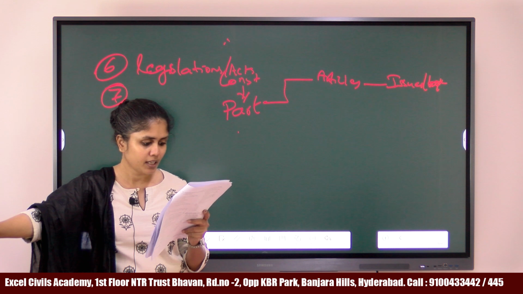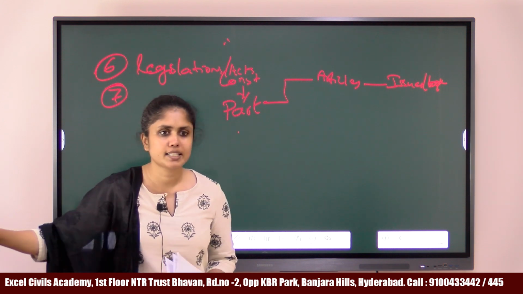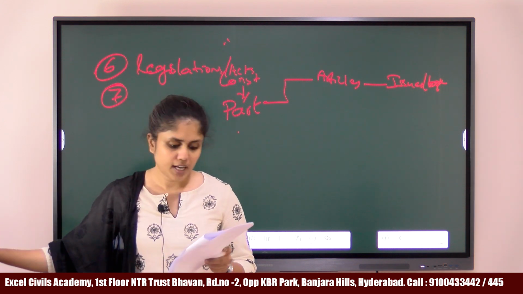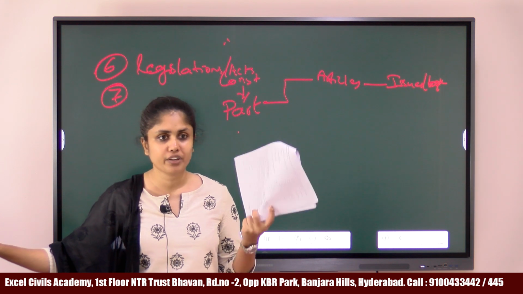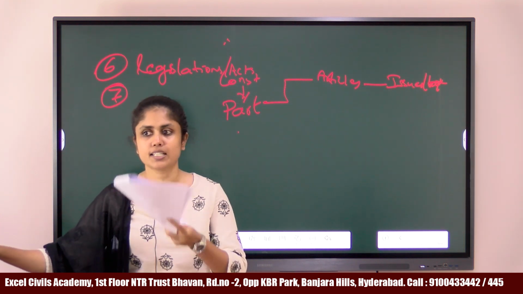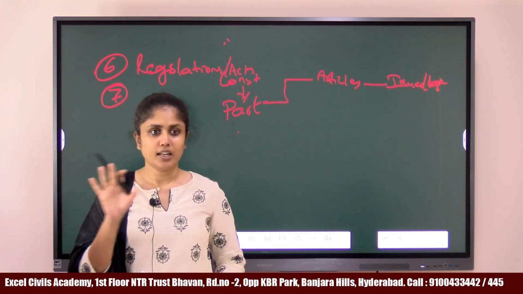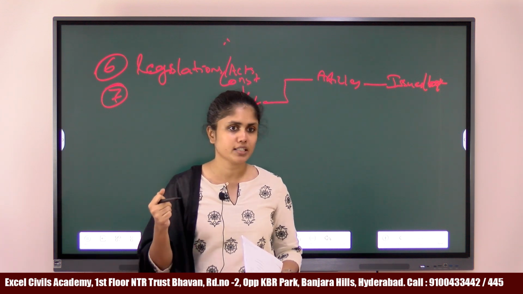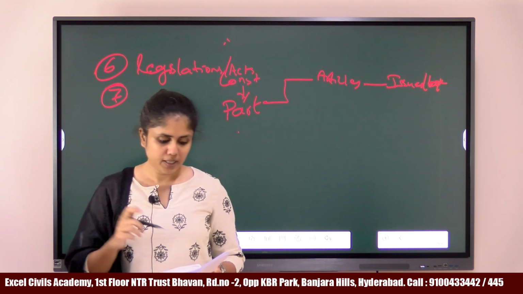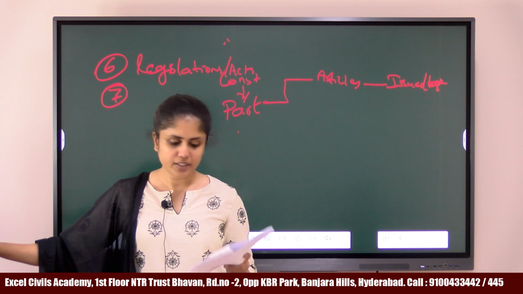Okay. Next is about union list, state list and concurrent list. Again, you don't have to remember each and every topic within the union list, state list, and concurrent list. Now you may not even know what is a union list and what is a state list, but this is a very commonsensical question.